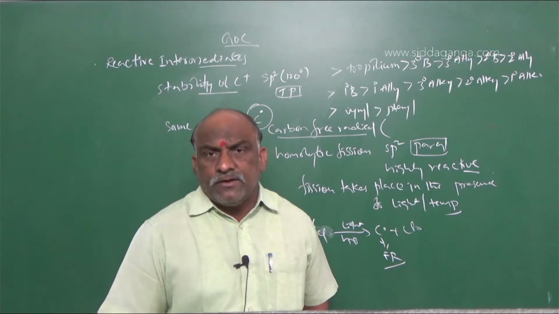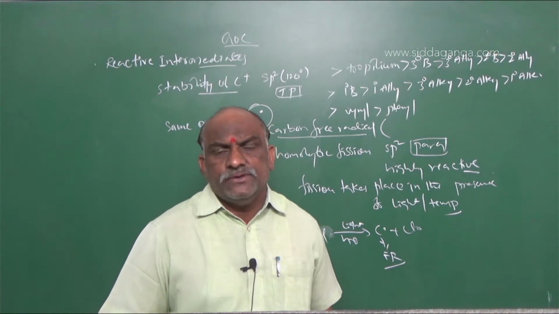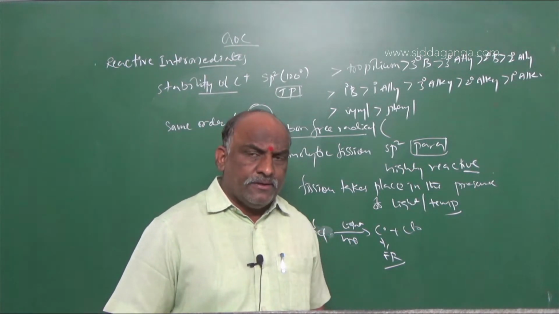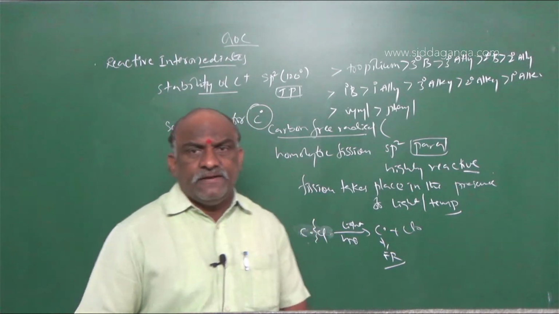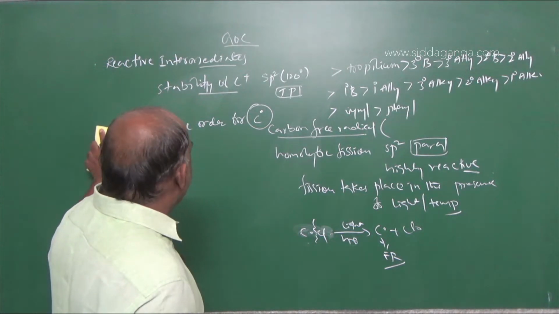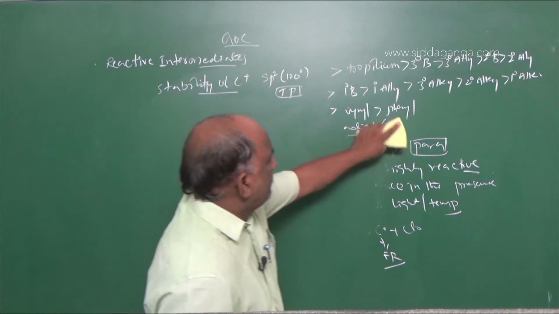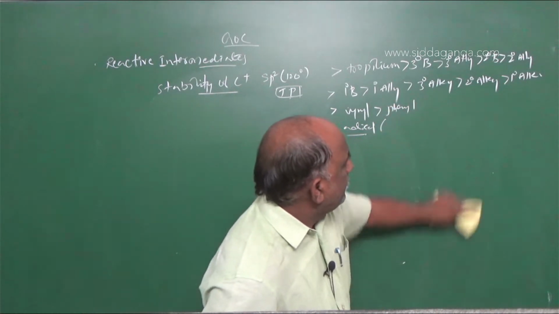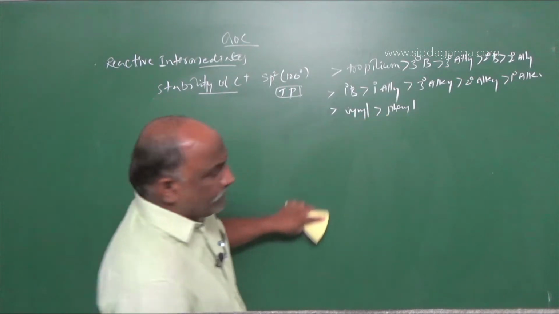What is the order we observed regarding carbocation stability? The same order we go with for carbon free radical. After that, the next one is very important, that is the stability factor of carbanion. We should go with some functional groups.